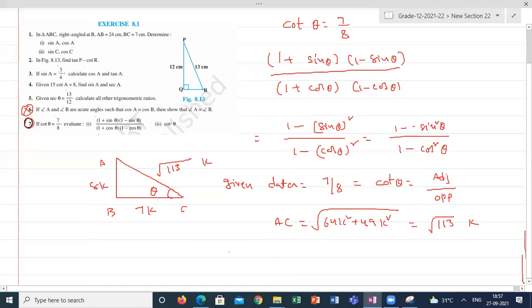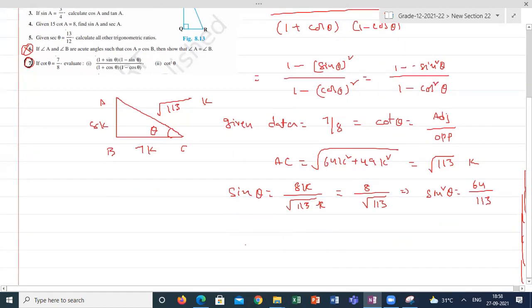I want sine square theta. Sine theta is equal to opposite by hypotenuse, 8k by root 113k. K cancels, so 8 by root 113. From here sine square is 64 by 113. Same with the denominator: cos theta is adjacent side, 7k by root 113k, which is 7 by root 113. From here cos square theta is 49 by 113.